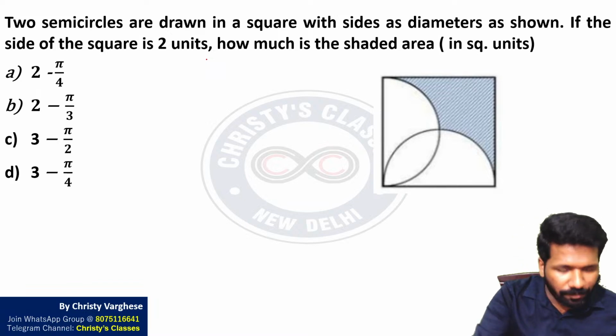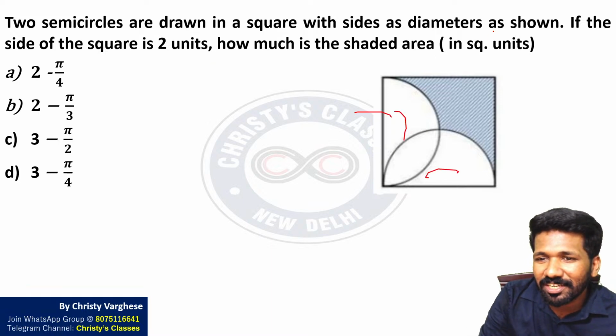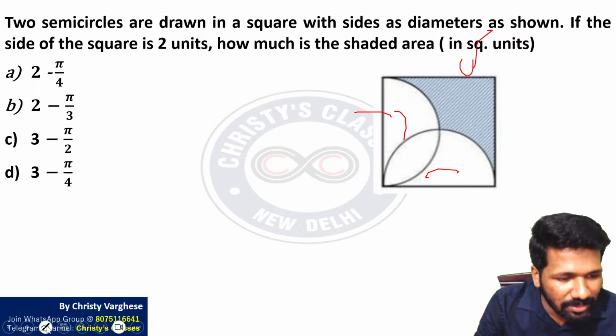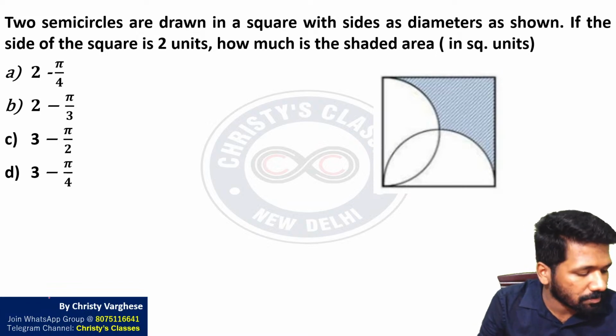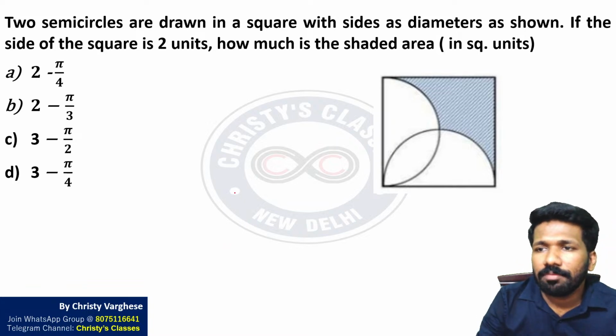There the question was to find the area of the unshaded region. This unshaded region. Here it is the shaded region. That was the only difference. So let us discuss this. So two semicircles are drawn in the square with sides as diameters as shown.